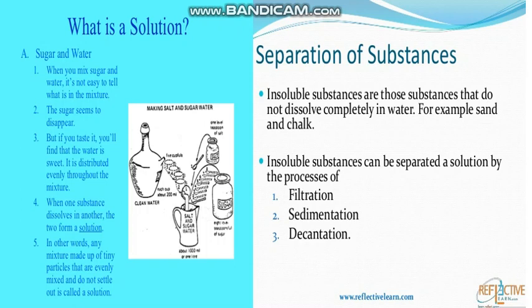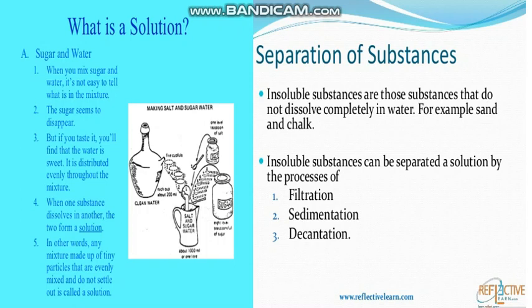It means that sugar is present in the water, distributed evenly throughout the mixture. So when one substance dissolves in another, the two form a solution.